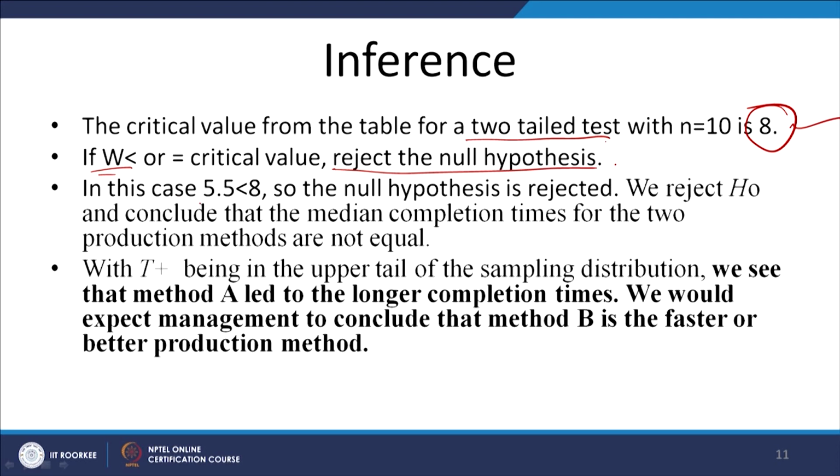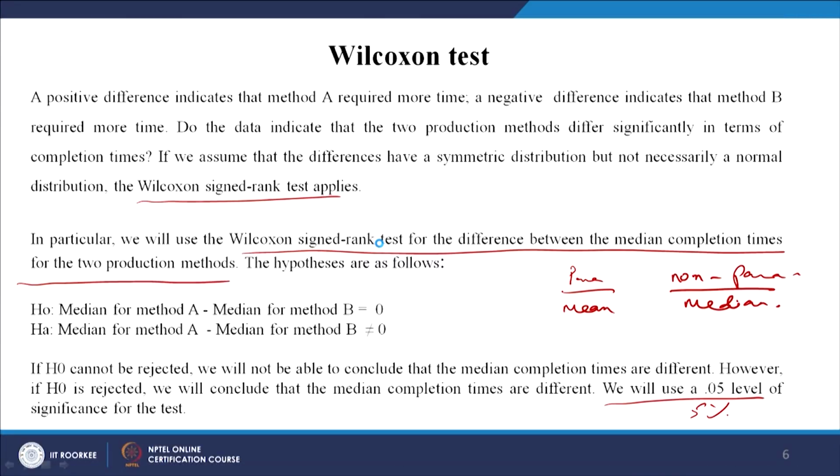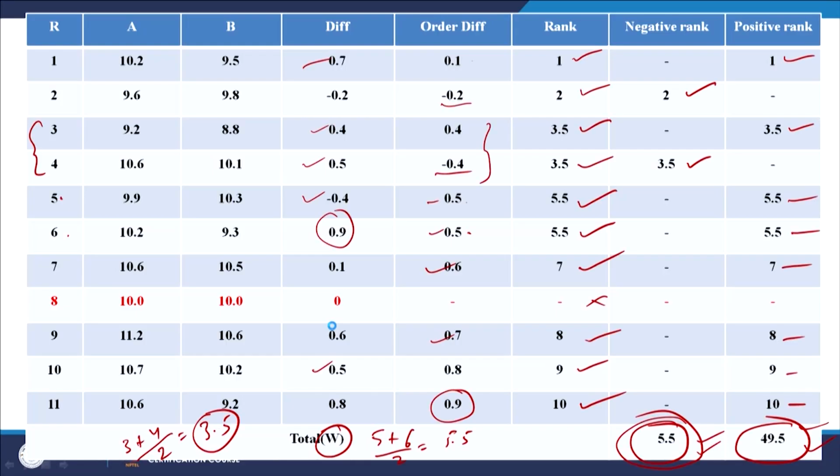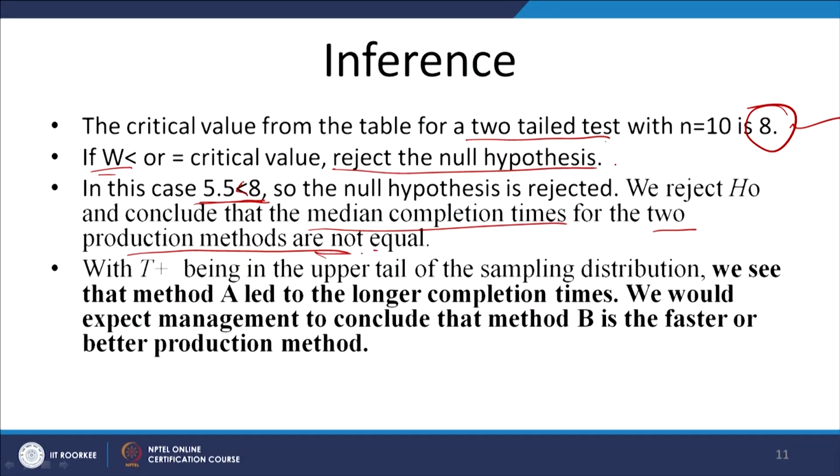In this case 5.5 is lesser than the critical value of 8 for a sample size of 10. So, the null hypothesis is rejected. We reject H0 and conclude that the median completion times for the two production methods are not equal. Let us see, that is what we had written. Let us go back. So, the null for the medians is rejected, and this is accepted. So, median for method A and median for method B are not equal, that is what we were saying, right.